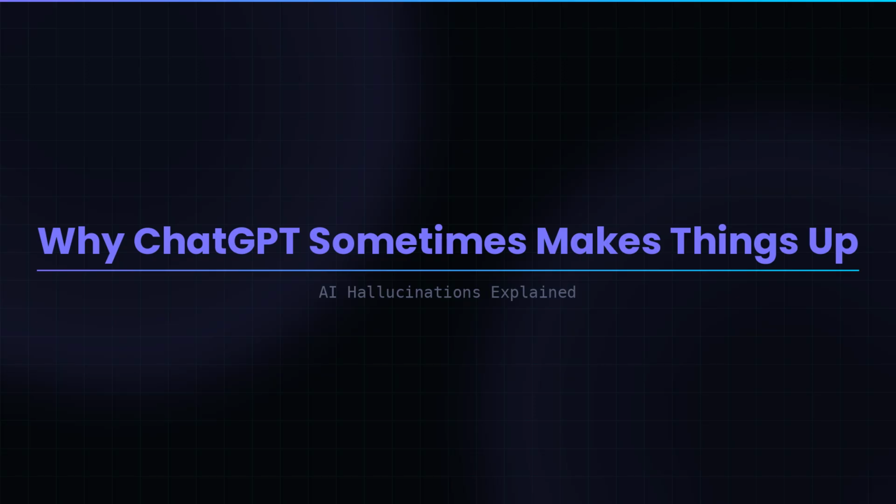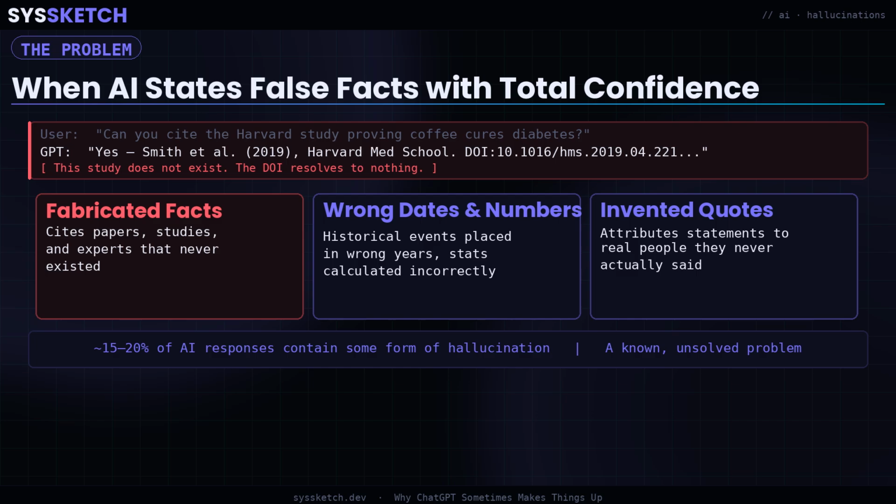This is called a hallucination, and it is not a bug that is about to be patched. It is a fundamental property of how large language models work. To fix it cleanly, you would need to redesign core parts of the architecture. In this video, we are going to go deep on exactly why it happens: the training data, the weights, the inference loop, the incentive structure, and what the field is actually doing about it in production today.